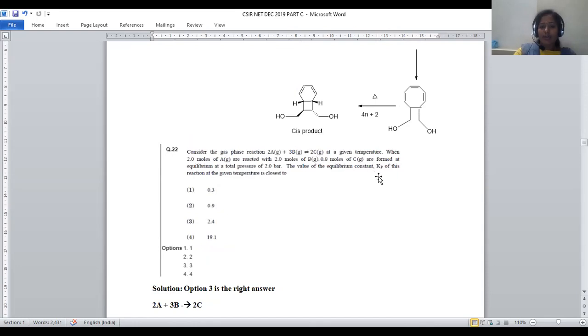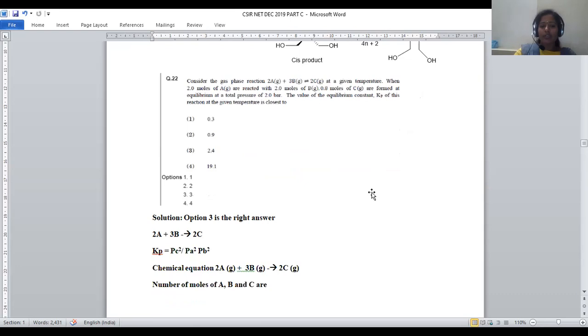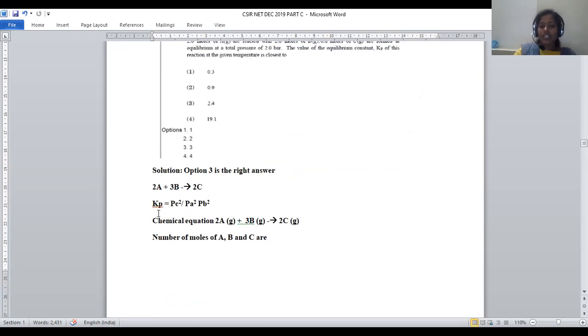The value of the equilibrium constant Kp of this reaction at a given temperature is closest to 2, right? So we have to predict this equilibrium constant value. In order to get the equilibrium constant Kp, the formula will be Pc square by Pa square and Pb cube, right?